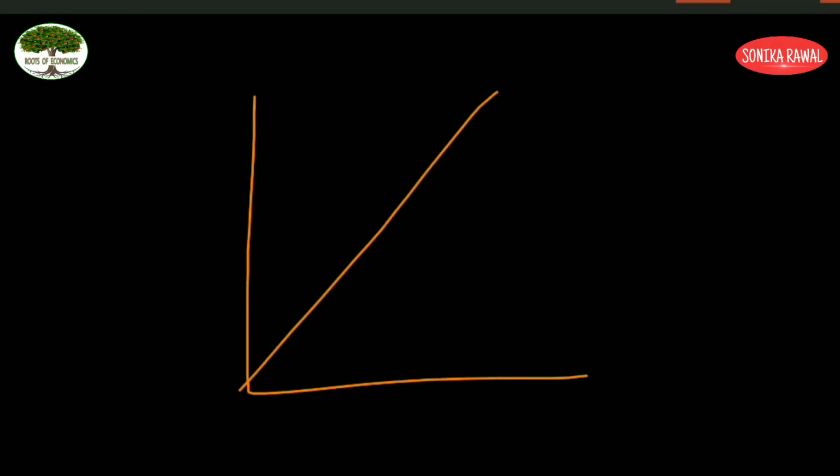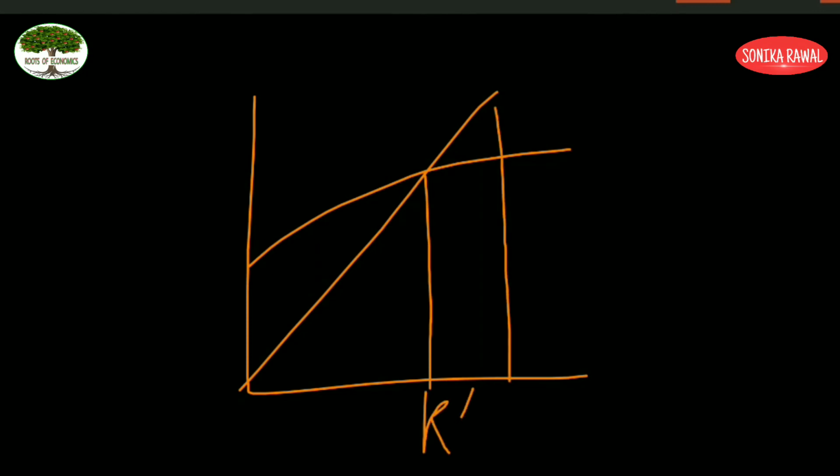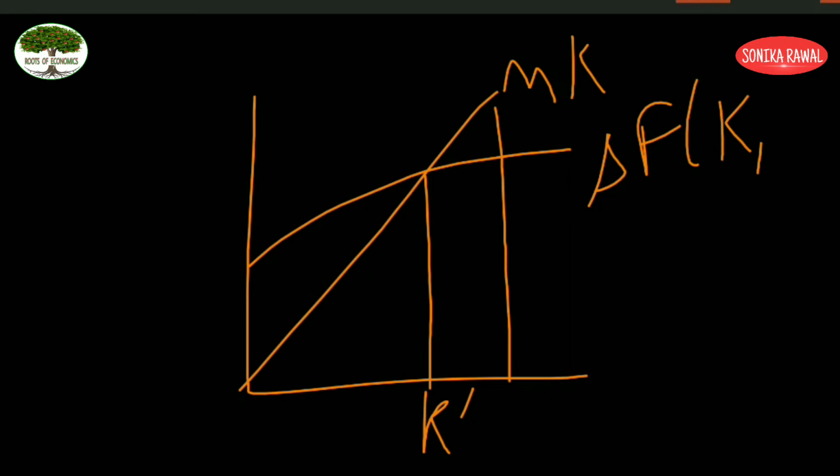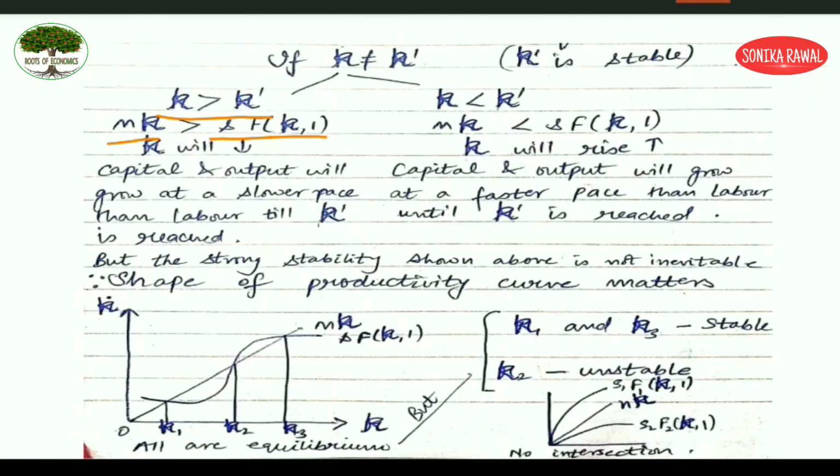This was the diagram. Clear? So this was your k dash. So if you are here, so what is happening? This was your nk. So nk becomes more than sf(k). Clear? So this particular variable we are considering here, k being more than k dash, nk will be more than sf(k). What is going to happen? Your labor is growing faster as compared to your k dash.